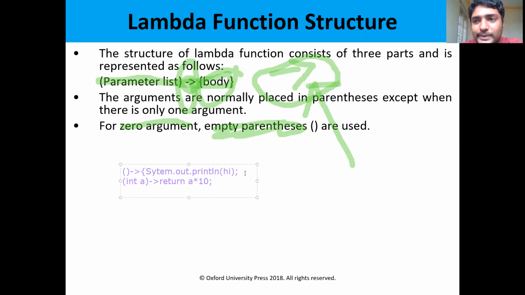So this is one lambda expression. I am passing a single variable, a single argument. If you want to pass multiple arguments, int a comma int b. Then here I have the body of the method. Suppose, for example, I will calculate and return a plus b, so I am calculating a plus b.